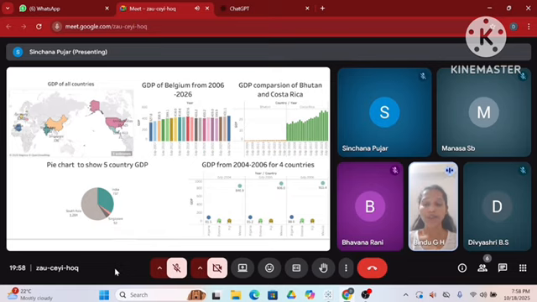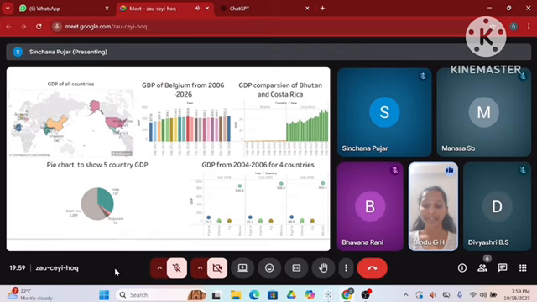Map chart in the top center shows the GDP of all countries. This map highlights several countries in different colors, showing which countries are included in the dataset and their relative GDP level using color intensity or shading.